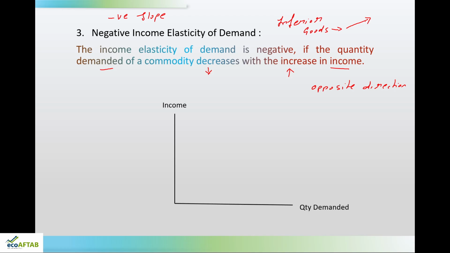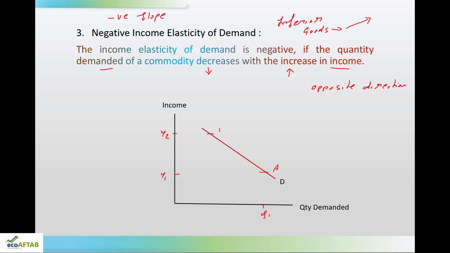So, in this graph you can see there is income and quantity demanded, and this is the demand curve. So, here if I say the income of the consumer is Y1, the consumer is at this particular point of demand curve A and his quantity demanded is Q1. If the income increases from Y1 to Y2, what will happen?